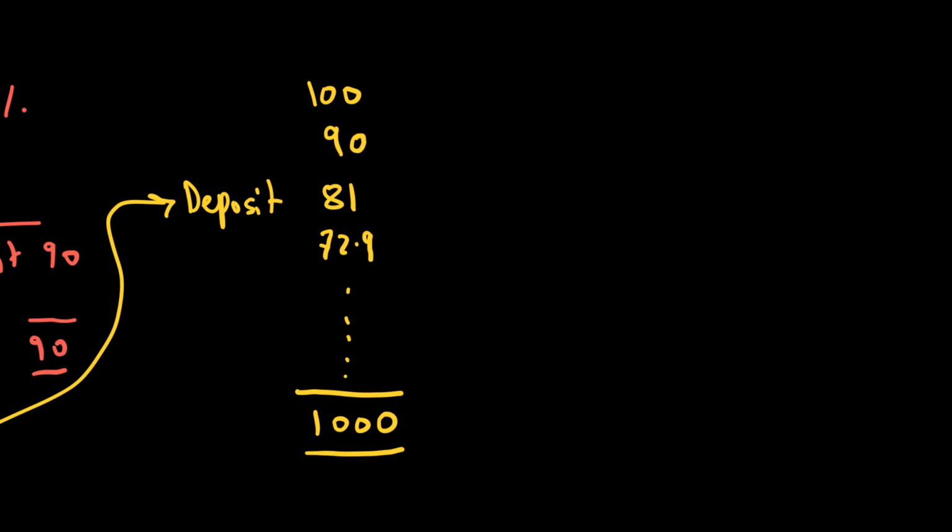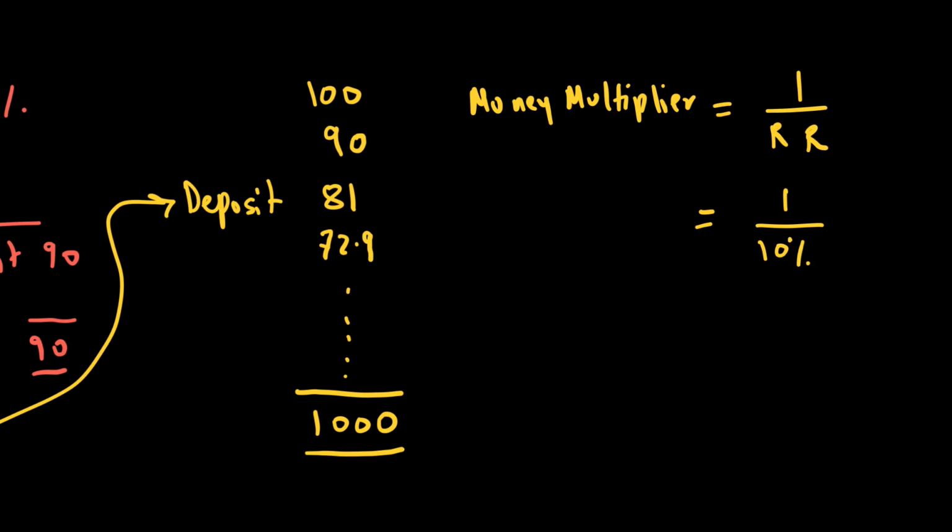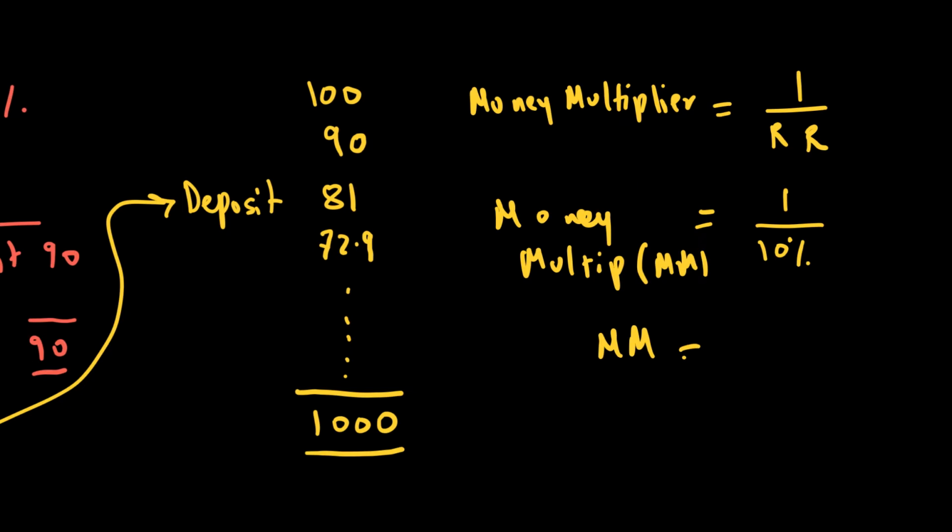fact, the money multiplier in an economy, let me write this, there is something called a money multiplier in an economy, which is equal to 1 over the reserve ratio. Our reserve ratio is 10%, so 1 over 10% turns out to be our money multiplier. Let me call it MM for short. So my MM would be 1 over 10%, or 1 over 0.1, which is equal to 10. So my money multiplier is 10.